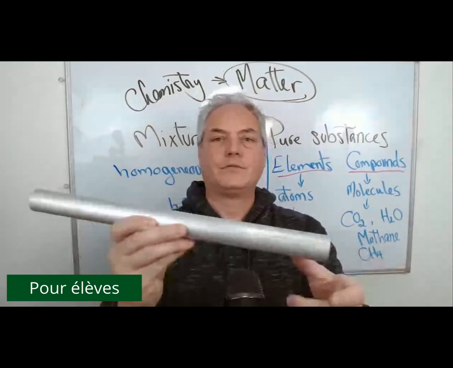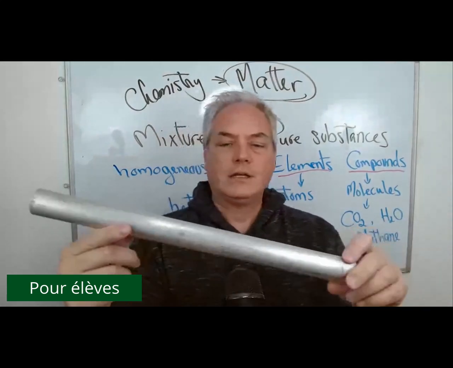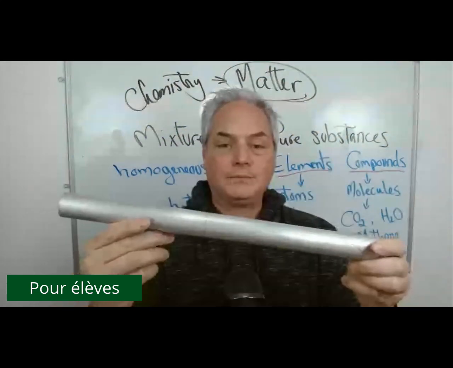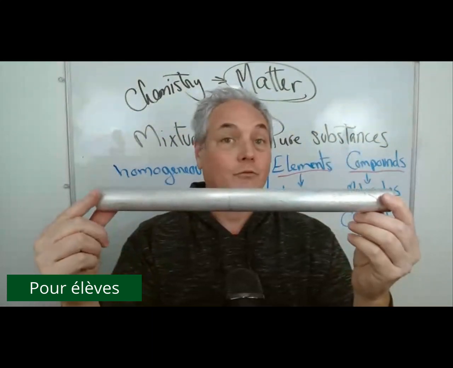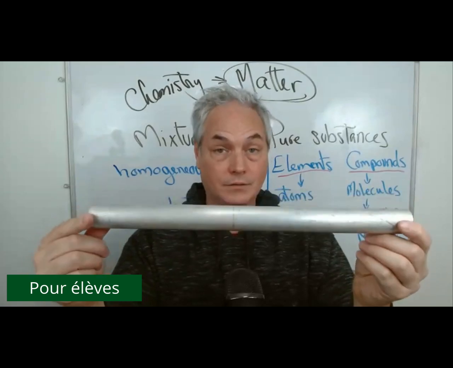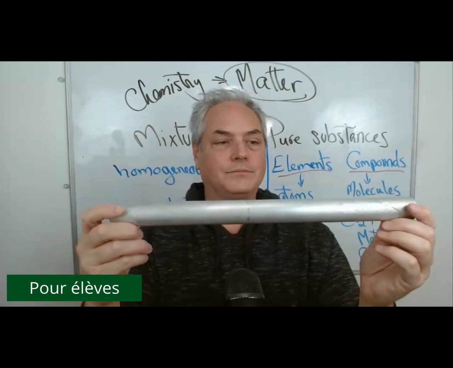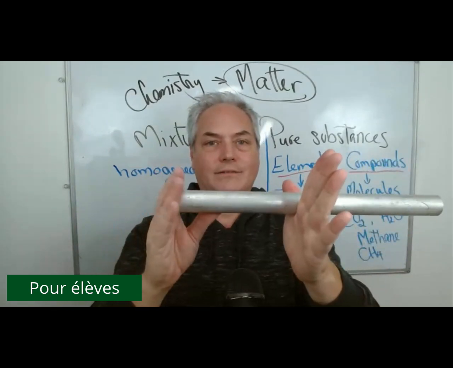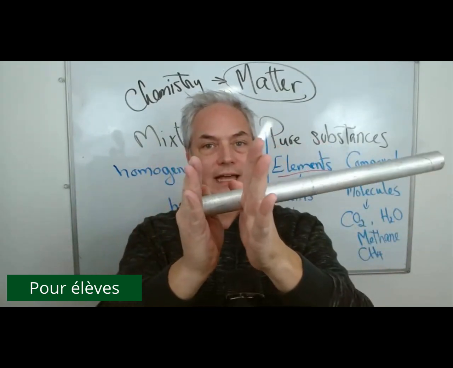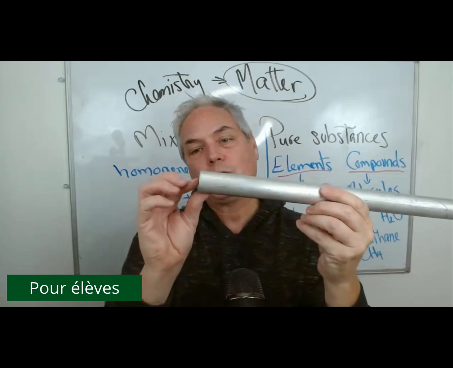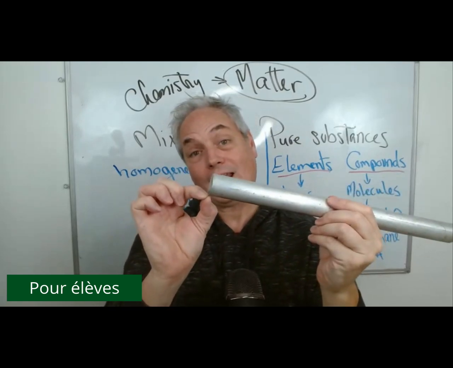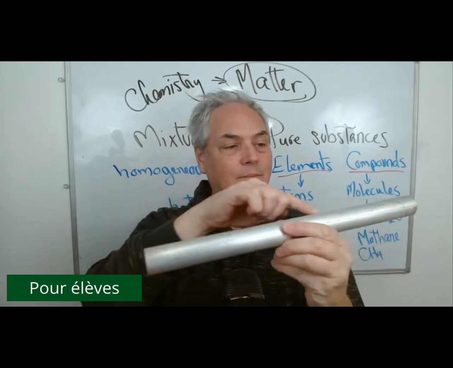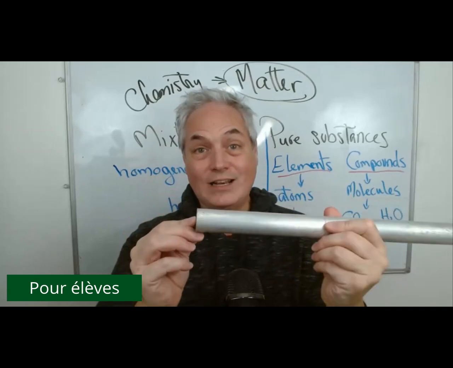Here I have a cylinder of aluminum. This tube of aluminum is made of one type of matter. It's made of aluminum. If I take this tube, you can see it's all full, and I cut it in half, and I cut it in half, and I cut it in half. It will get to a point where I will end up with one particle of aluminum. The only type of particle in this is aluminum.